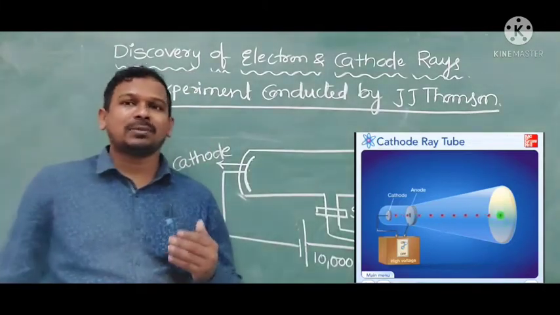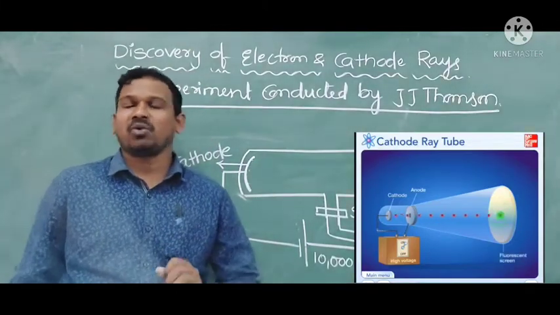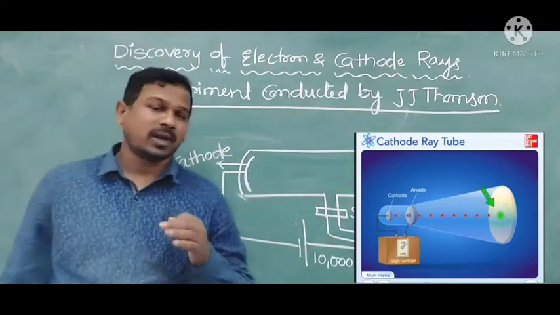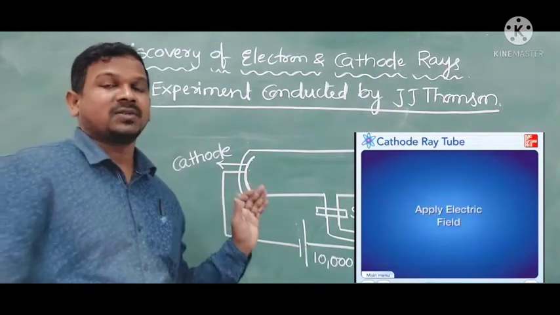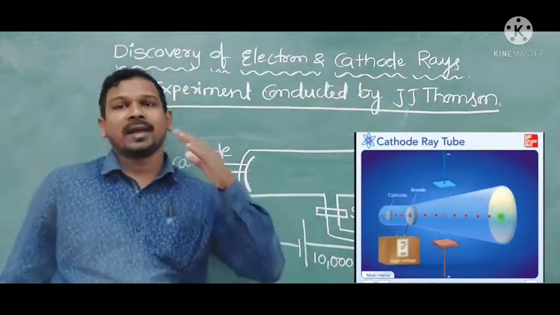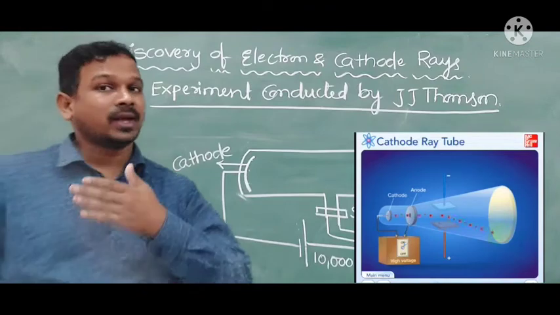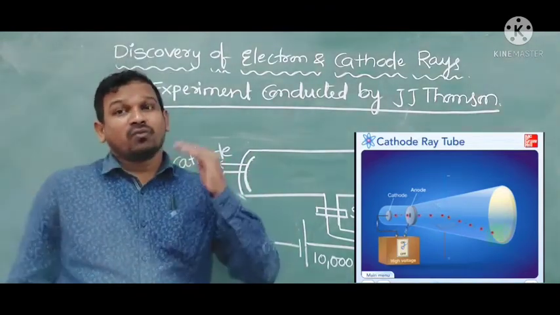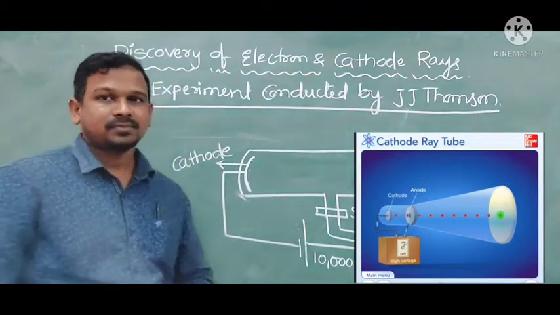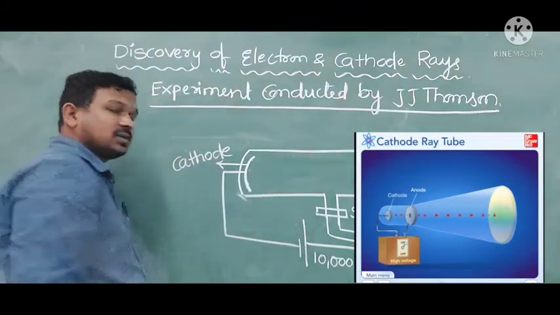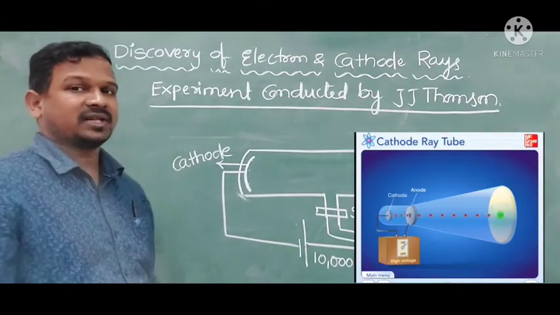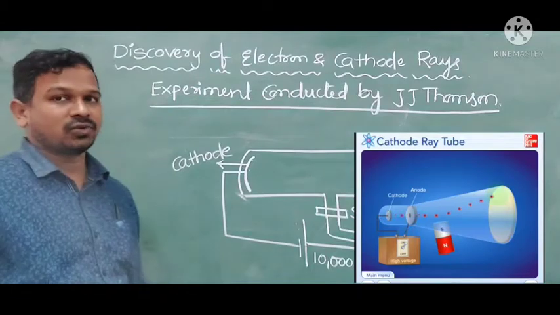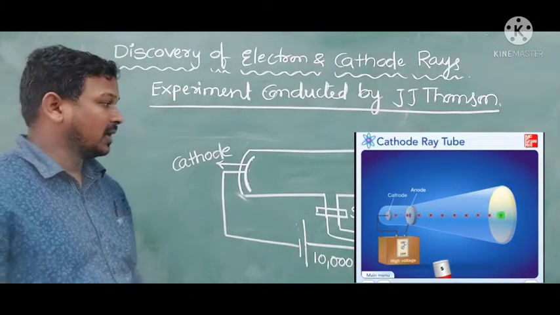With the help of William Crookes' experiment, when 10,000 volts of energy is given and the pressure inside the discharge tube is decreased, gases conduct electricity. What did J.J. Thomson do here? As we just discussed, he took the discharge tube and attached it to the 10,000 volts energy source.